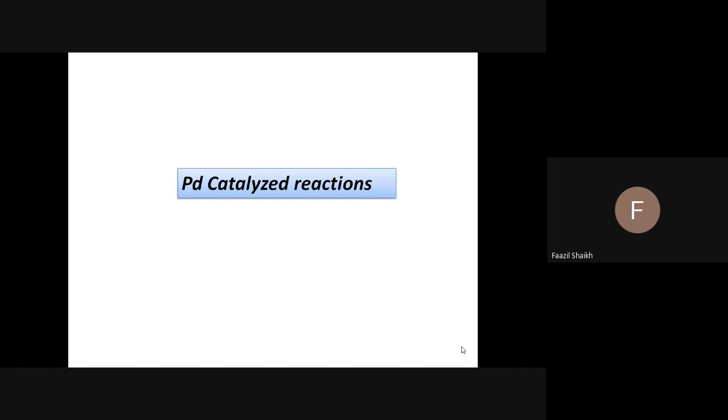Sir, now this is what the palladium catalyzed reactions. We are discussing organic chemistry, which involves organic synthesis, which involves the application of organometallic reagents, or we can say organometallic catalysts. Here they have given 6 types of metal based catalysts, and one of them is palladium. In this discussion we will go through various reactions which are catalyzed by palladium.